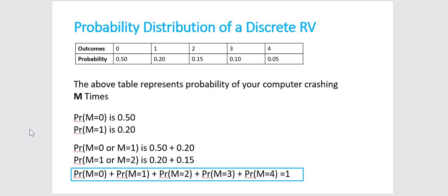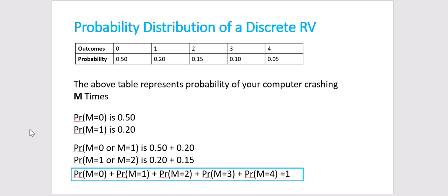What is the probability that it crashes once? It is only 0.2 or 20%. Now what is the probability that it never crashes or crashes once? It will be the addition of the two probabilities, the probability of never crashing and the probability of crashing once. Now what will be the probability of crashing once or crashing twice? Again, I can add the corresponding probabilities.